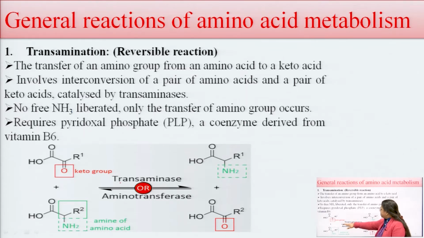This reaction is catalyzed by the transaminase enzyme, or aminotransferase, because there is transfer of an amino group. The transfer of an amino group is known as transamination. No free ammonia is liberated in this reaction; there is only transfer of an amino group from one compound to another. This reaction requires pyridoxal phosphate, a coenzyme derived from vitamin B6.